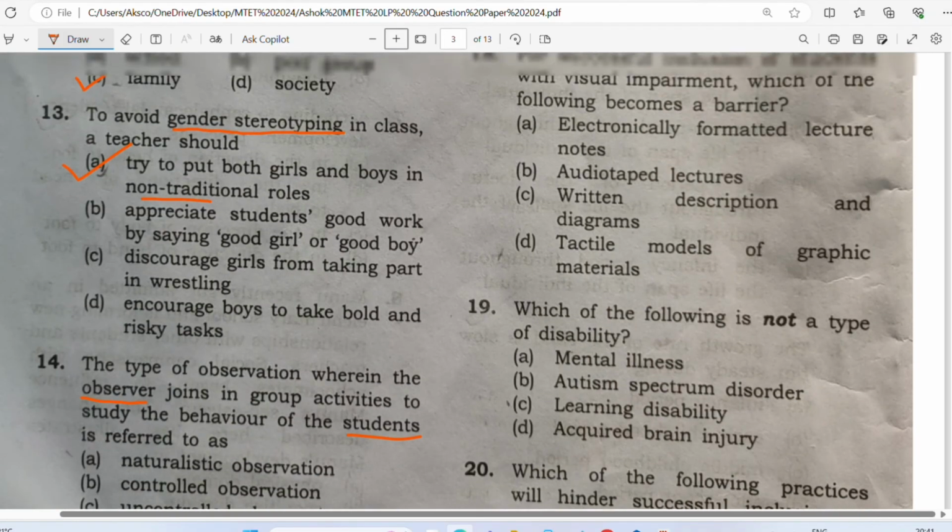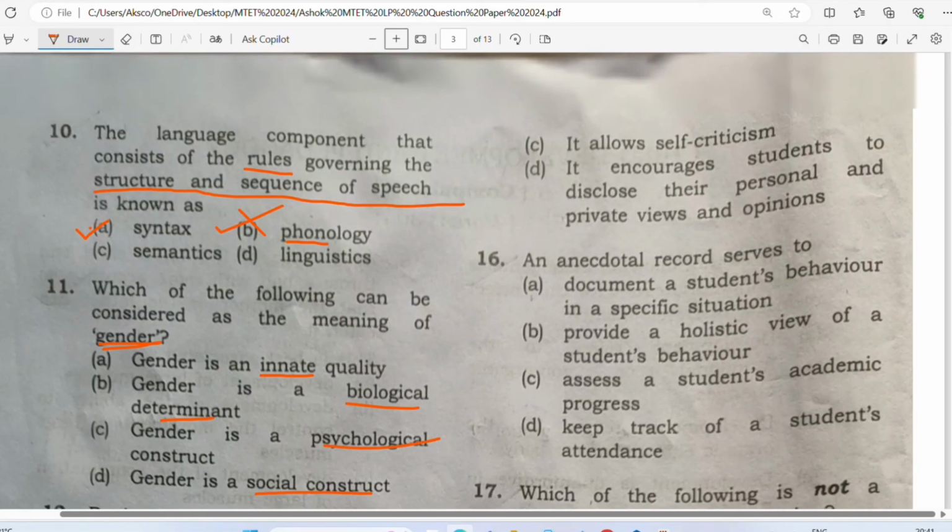Correct means wrong, wrong means correct. Or it allows self-criticism. Yes, it allows. Or it encourages students to disclose their personal and private views and opinions. So D is the wrong statement, which means it is the right answer, because they have asked which of the following is not, right? So this is your correct answer.